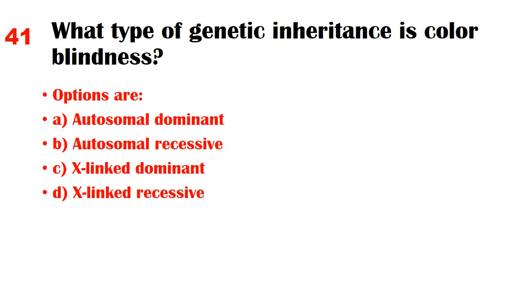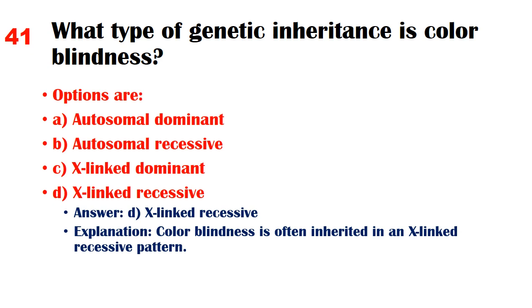What type of genetic inheritance is color blindness? Options are A. Autosomal dominant, B. Autosomal recessive, C. X-linked dominant, D. X-linked recessive. Answer: D. X-linked recessive. Explanation: Color blindness is often inherited in an X-linked recessive pattern.